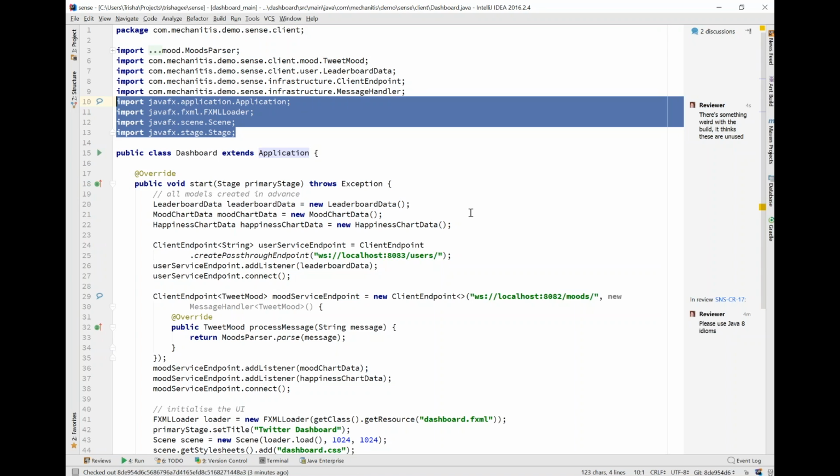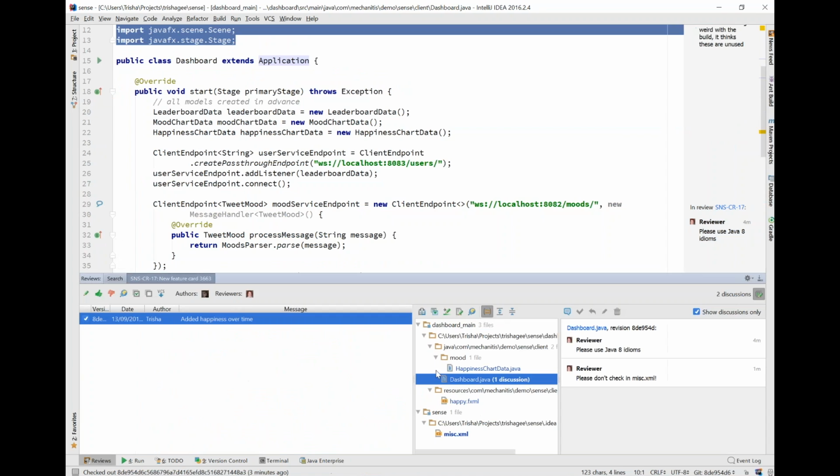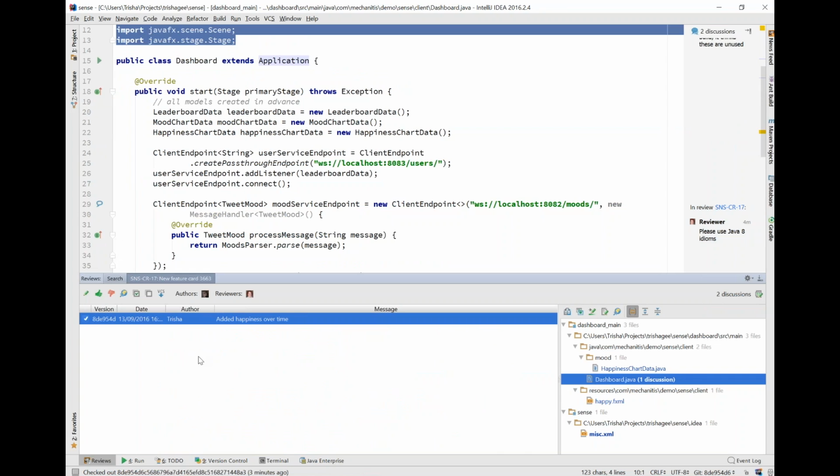So I've been doing the review. I have come up with a couple of things I want the person to address. Mostly I've really got this area which I think the author needs to fix before I'm really going to sign off on the review. So when I go back to the review level here, let's hide those discussions, I don't need them. I'm going to say that I really want the author to do something about these before I sign off on the review. So I'm going to say raise concern.